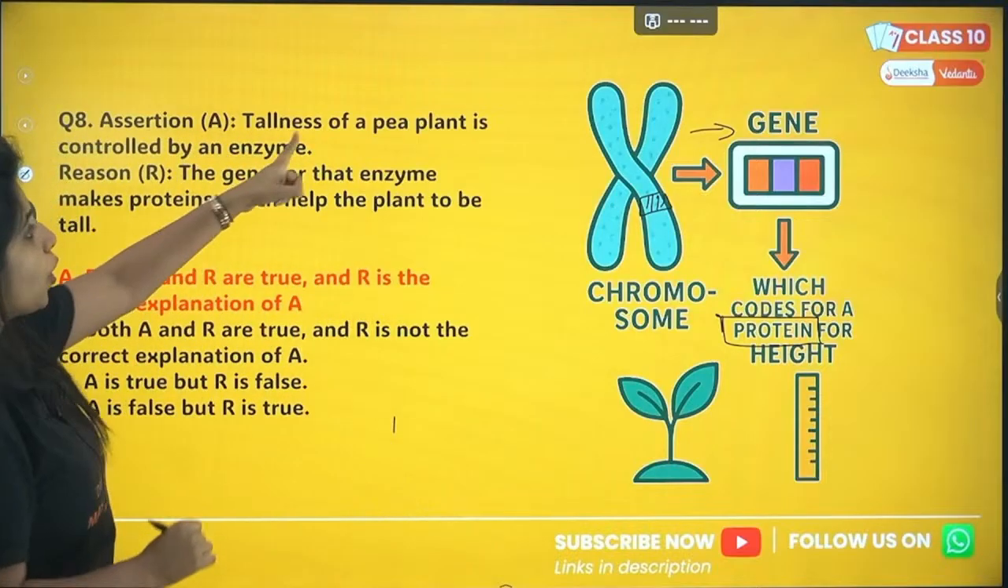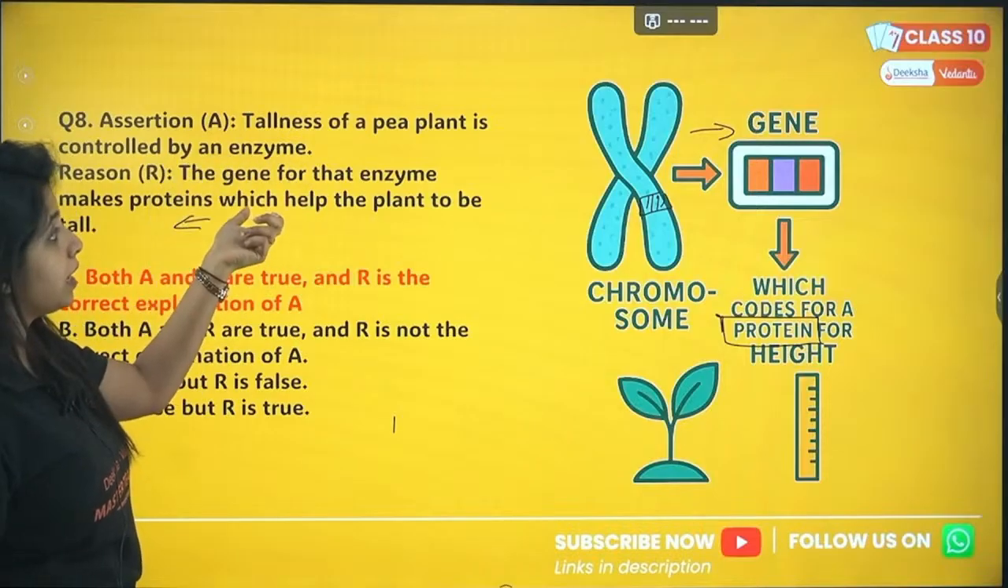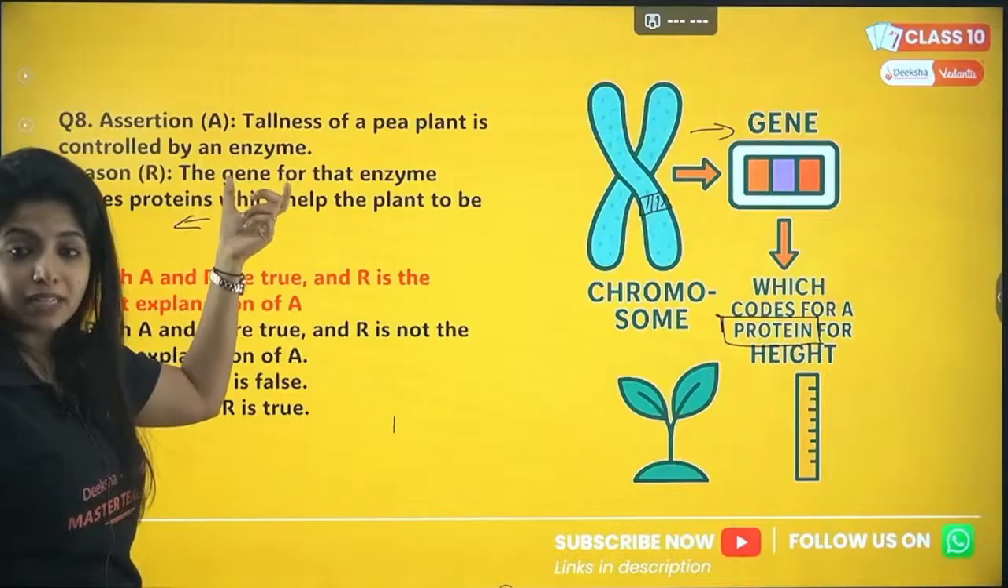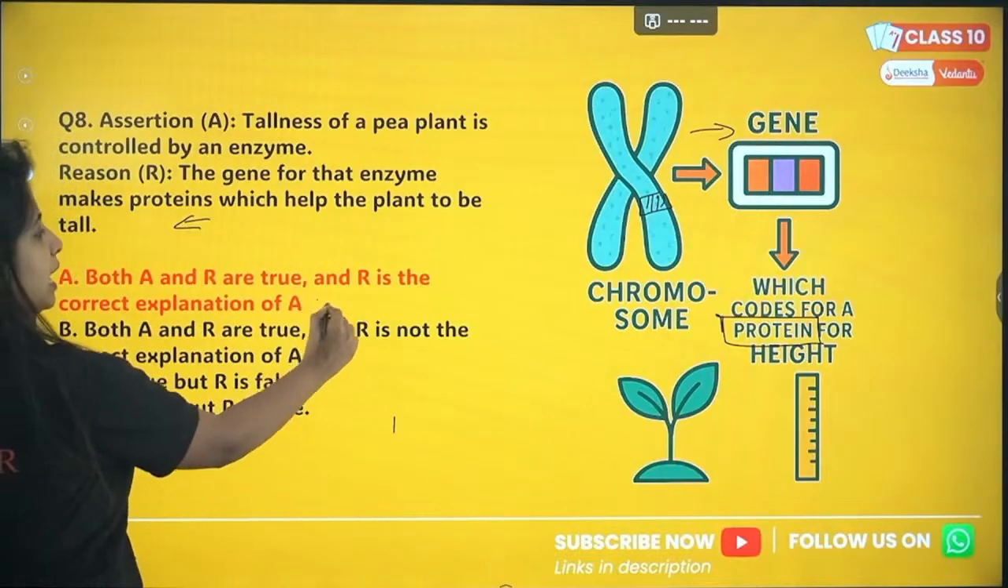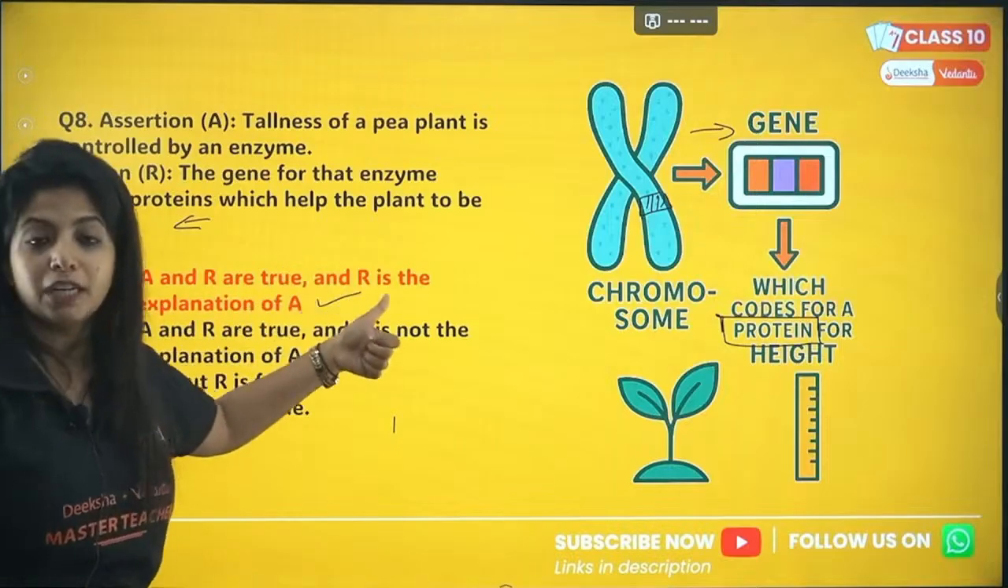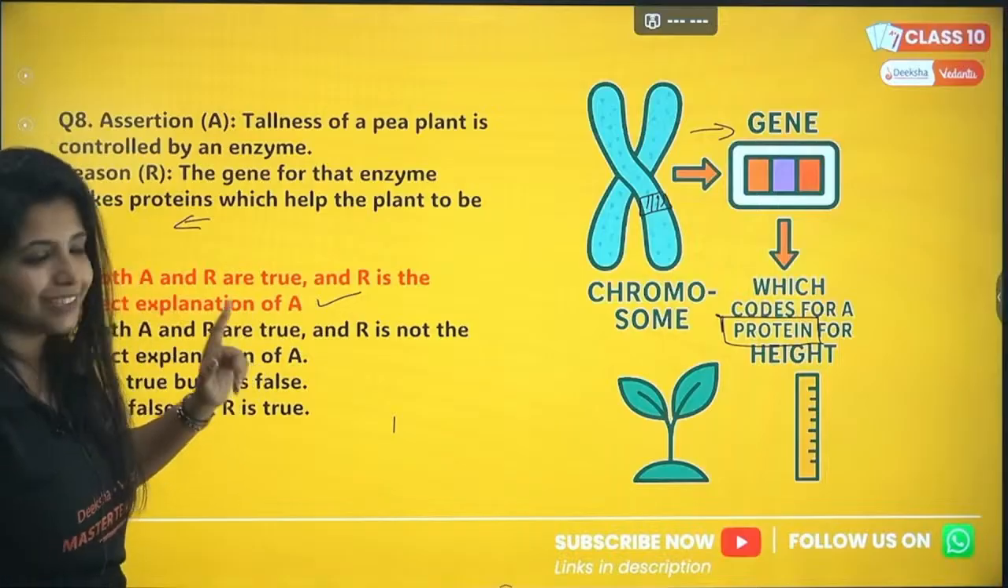So, can I say the tallness of a pea plant is controlled by an enzyme? That is correct. And also, this is explaining how it is controlling. That basically, it codes for the protein that helps the plant to be tall. So, I'll say both A and R are true, and R is the correct explanation of A. Cool. I hope you got it.